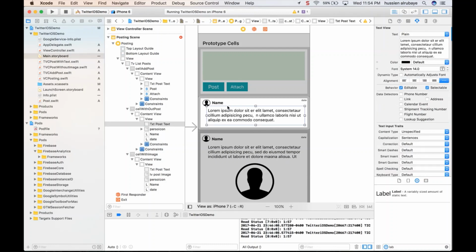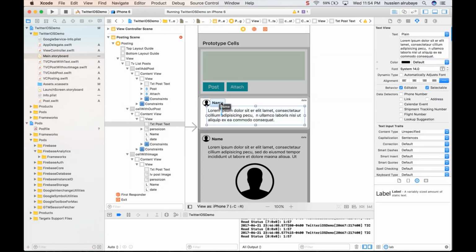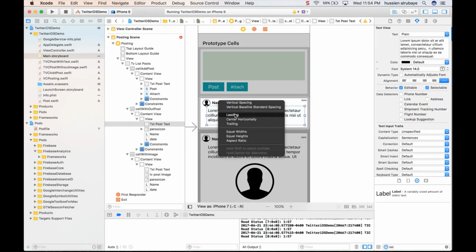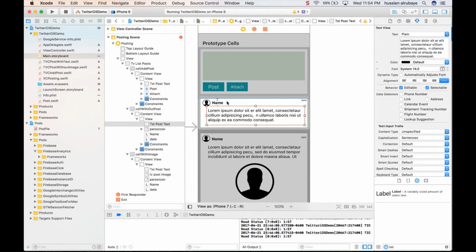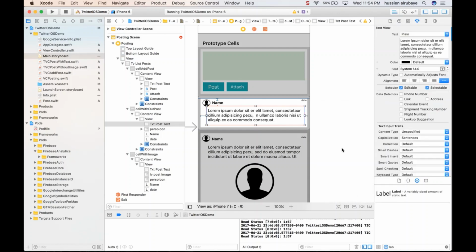This one should be pinned on the one on top of it, so there should be control Z to be pinned on this one as a vertical spacing, and add constraint just on the top. And also this one needs to be pinned from this side and this side. I would not give it anything as a height, because I need to get the height from the device.